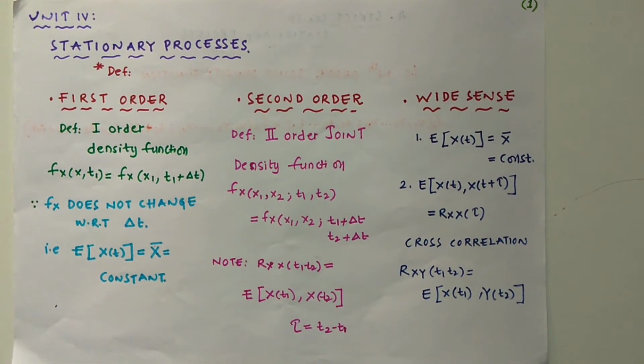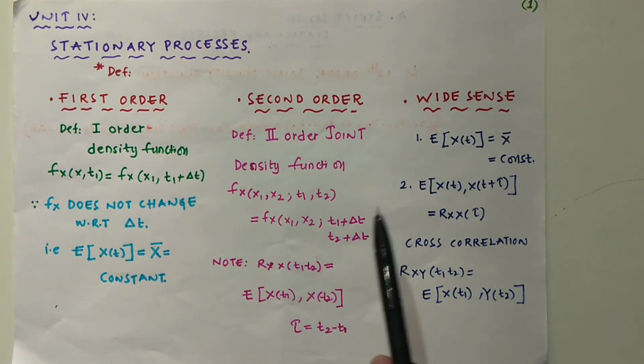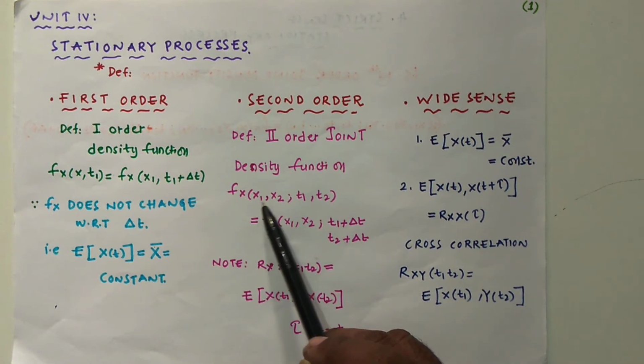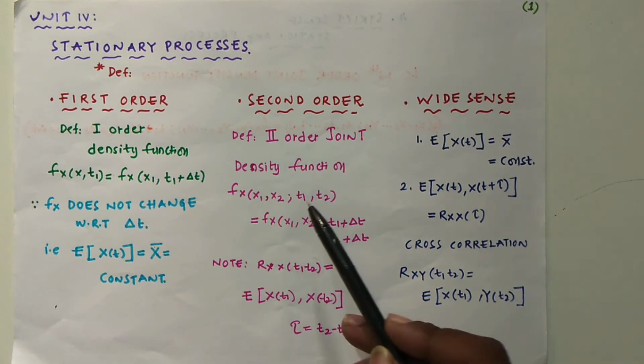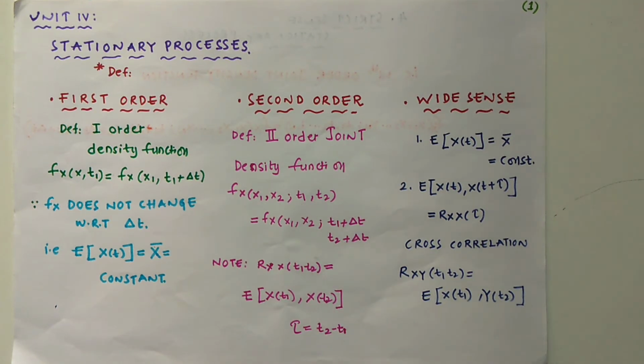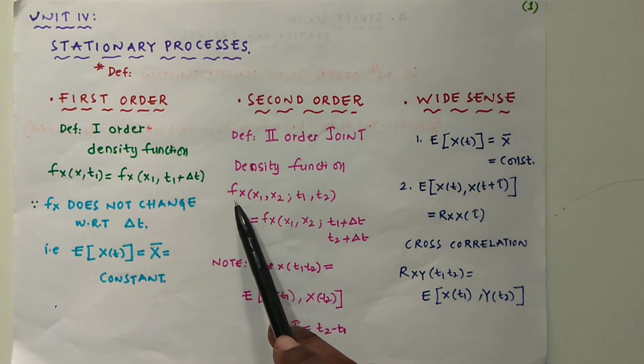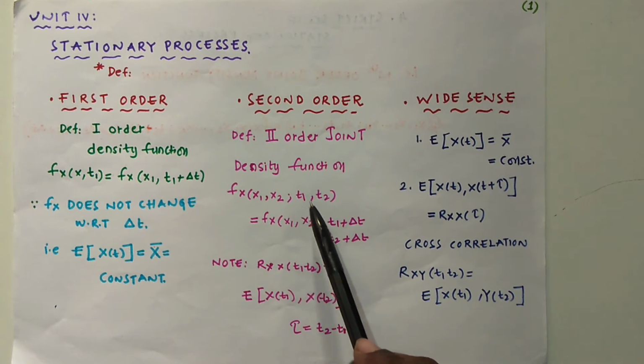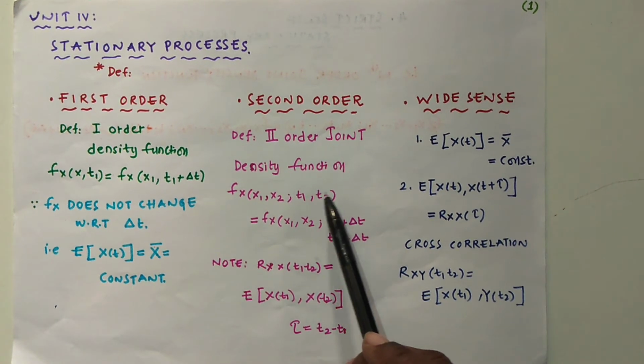Similar to this, we can define the second order stationary process. We have a random process capital X of t, in which we choose two samples x1 and x2 at two instants of time t1 and t2, and the density function is f X of x1 comma x2 at t1 and t2.